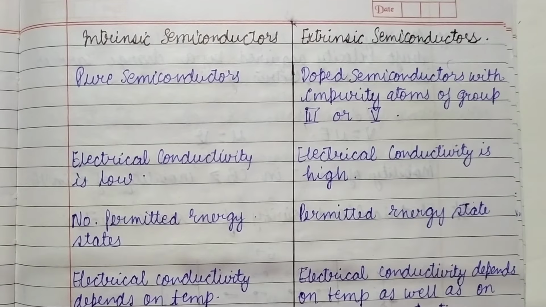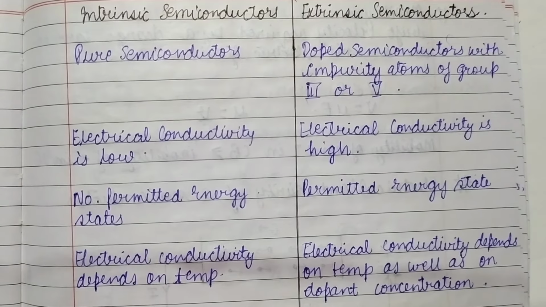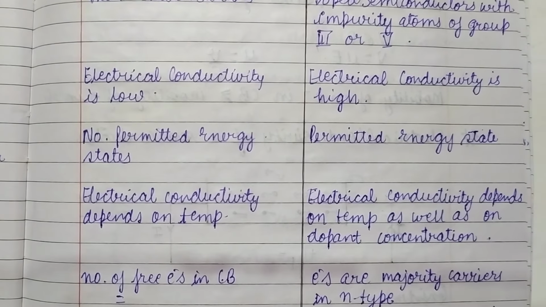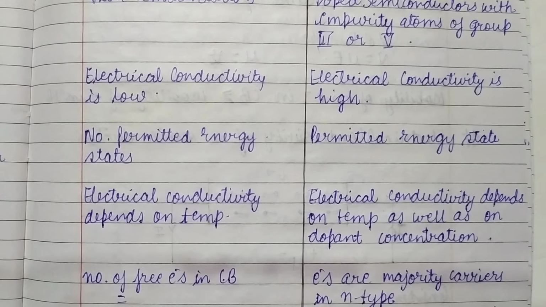Okay, the electrical conductivity in the case of intrinsic semiconductors depends on the temperature. But in extrinsic semiconductors, the conductivity depends upon the temperature as well as on the dopant concentration, that means the impurity that we are adding. Also, the number of free electrons in the conduction band is equal to the number of holes in the valence band in the case of intrinsic semiconductors.